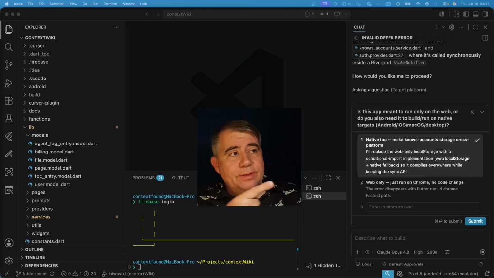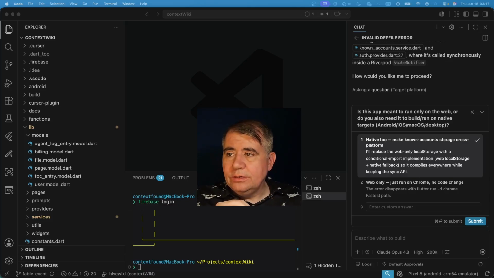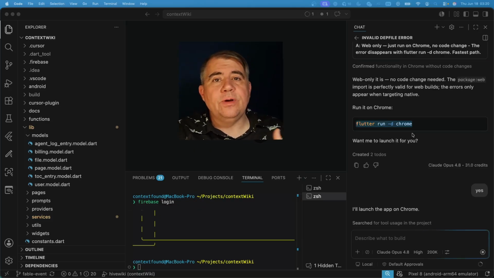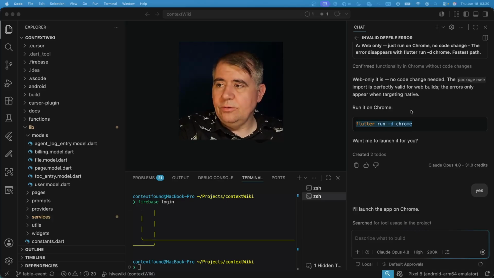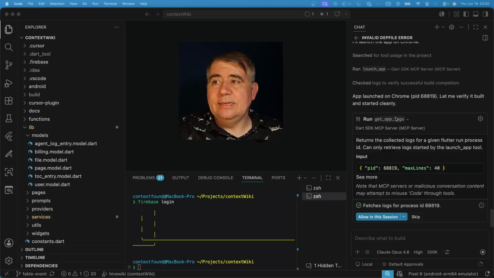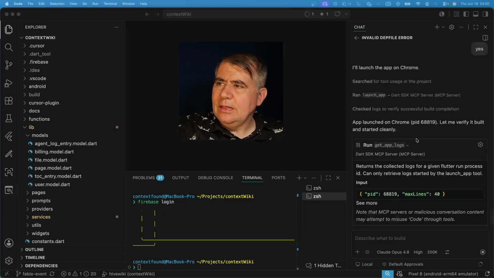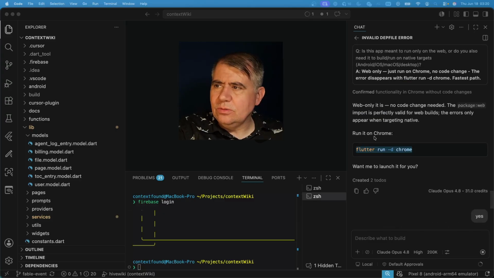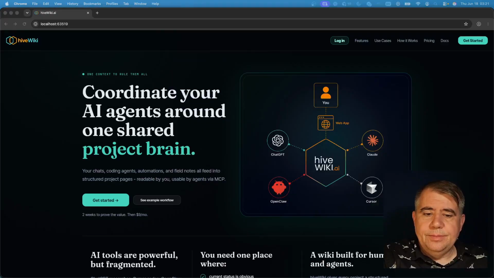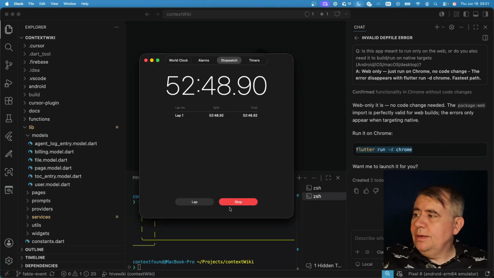I asked it about the errors and it asked clarifying questions, just like Cursor would. It asked me if I wanted it to run it in Chrome and debug. And I said yes, just for the exercise. And it sure seemed to take a lot of thinking just to execute the command that was right there. No surprise though, it was able to launch the debug. I've futzed around more than this, so let's see where the timer's at. Just under an hour, and stop.